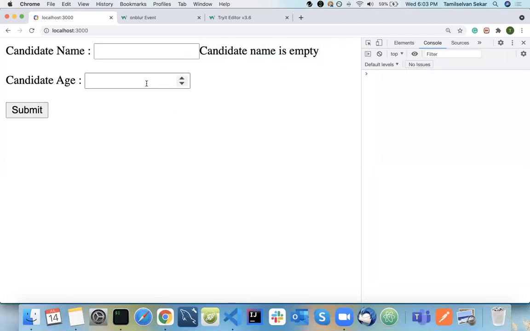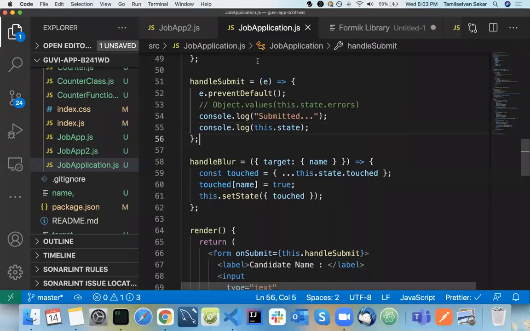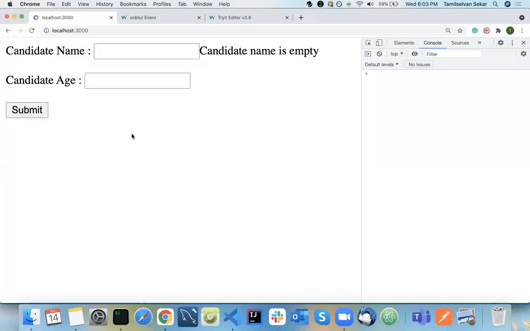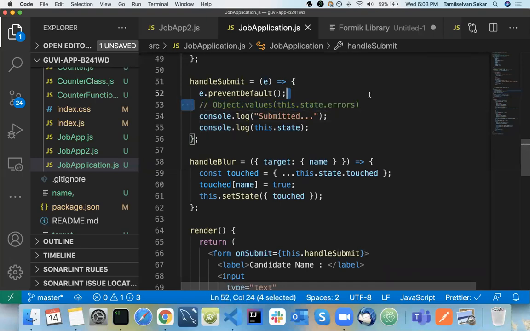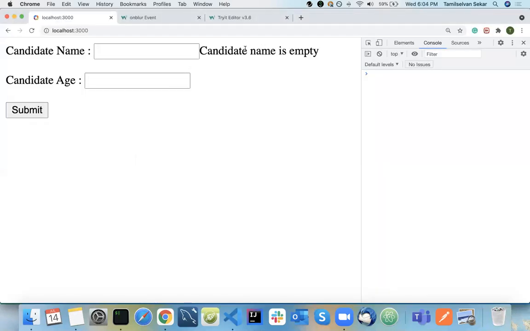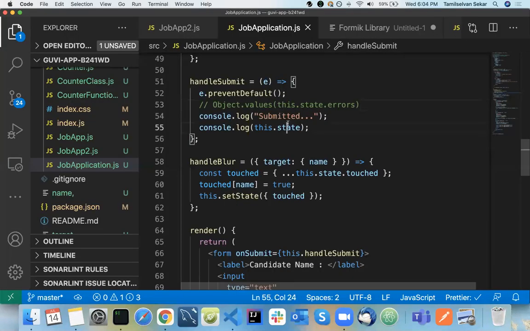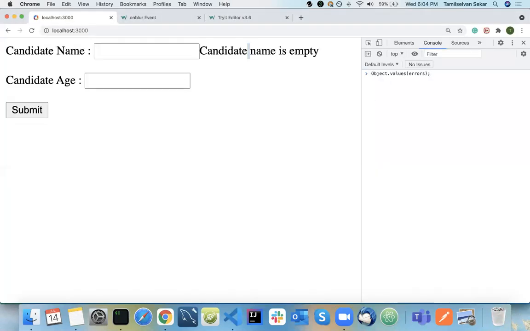But if you do your own form handling, basic React handling, it will allow you to submit because you haven't added any validation in your handle submit function. So what is the validation? You need to check whether an error persists or not. You can check all the error messages. Inside this.state.errors, there will be all the error messages, right? Something like I told you.